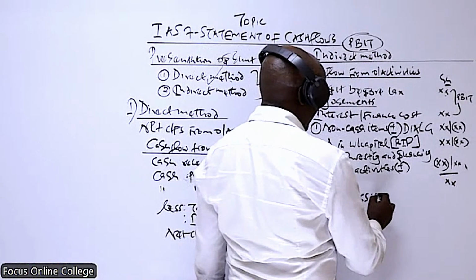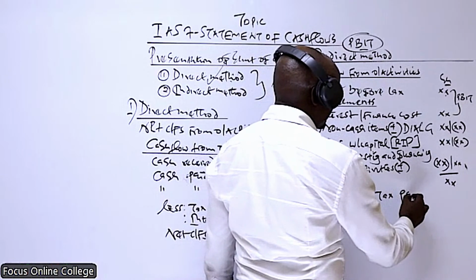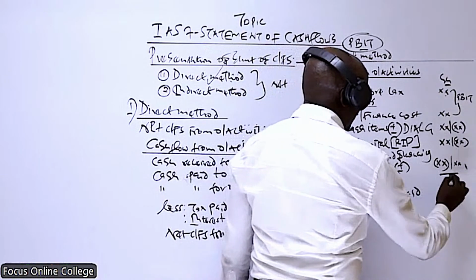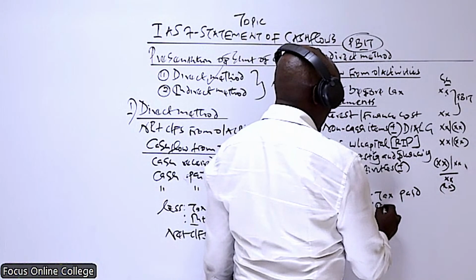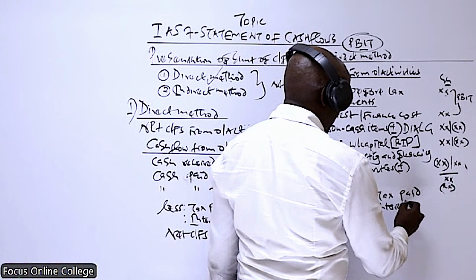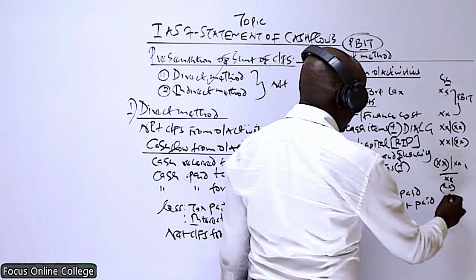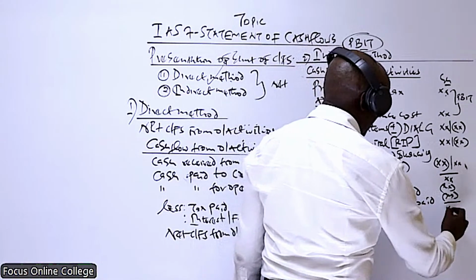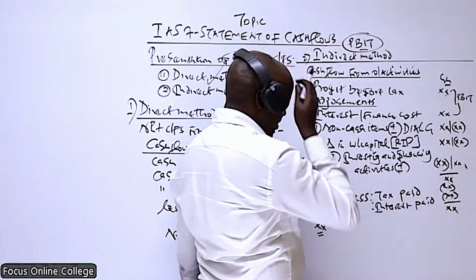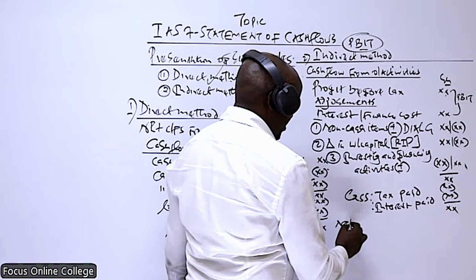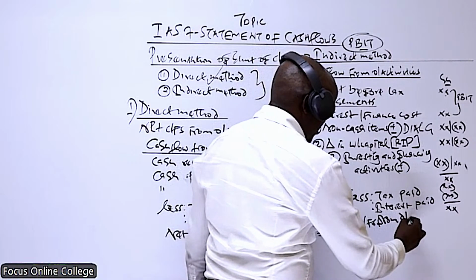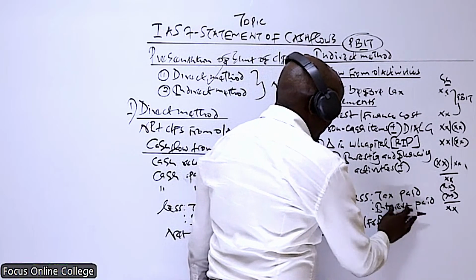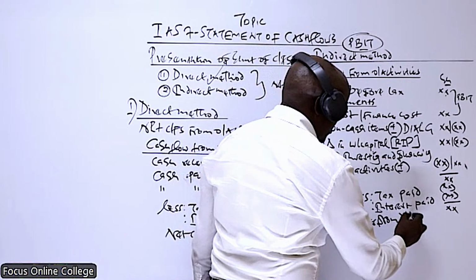And finally, here we less the tax paid simply because it's a cash outflow. And then the interest which was paid. Basically, what we get here is the net cash flow from operating activities.